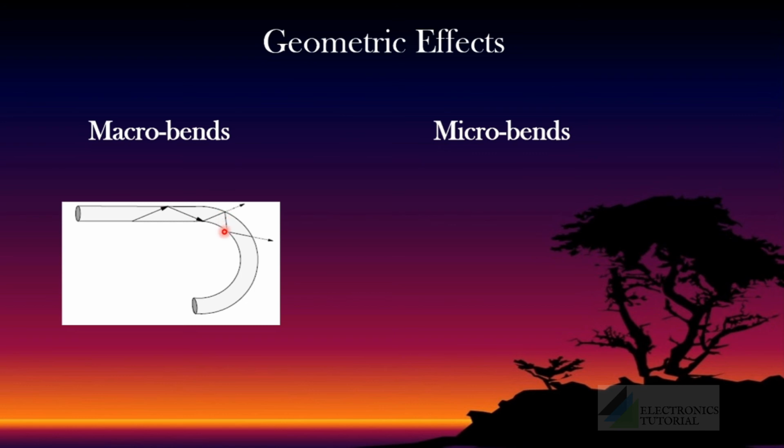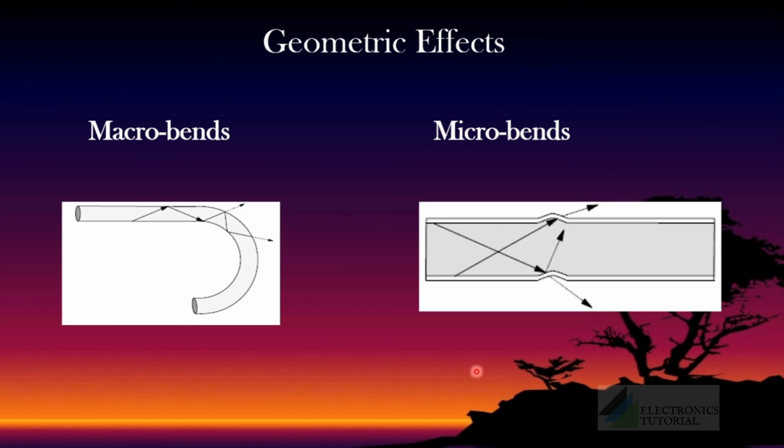At such sharp bends, there is a chance for the ray to escape from the fiber. Another kind of bend is micro bend. It can be defined as a slight deviation of the fiber core, and it can be introduced into the fiber during the fabrication process or the installation process or during the maintenance works.